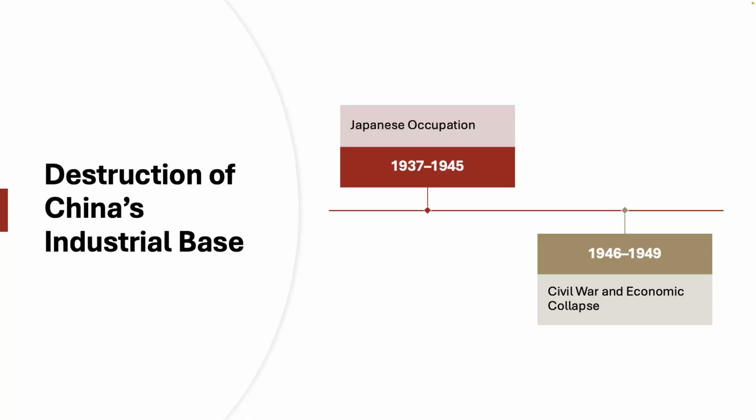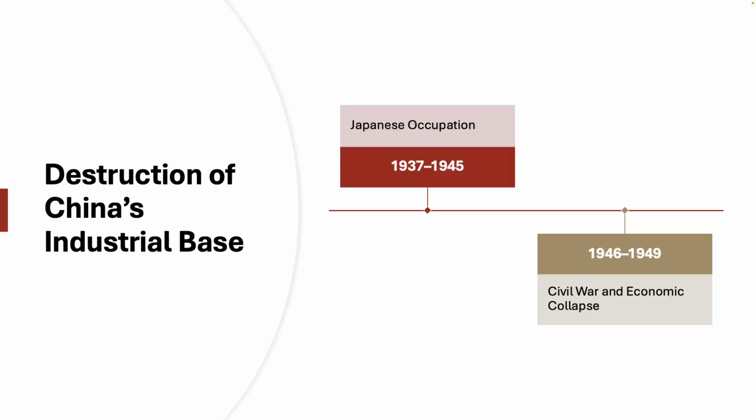The KMT had control over many of China's largest cities, but as the war continued to drag on, these industrial sites were frequently targeted as a way to weaken the control of the nationalist position, which of course was a position that the Chinese Communist Party went for. In some cases, industries would then shift more towards the interior of China, away from some of the more heavy fighting zones, but this did very little to prevent the long-term damage.